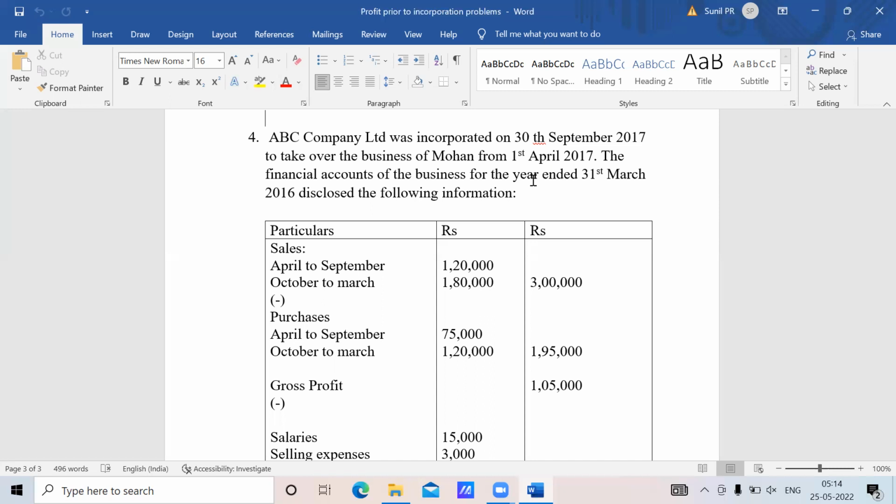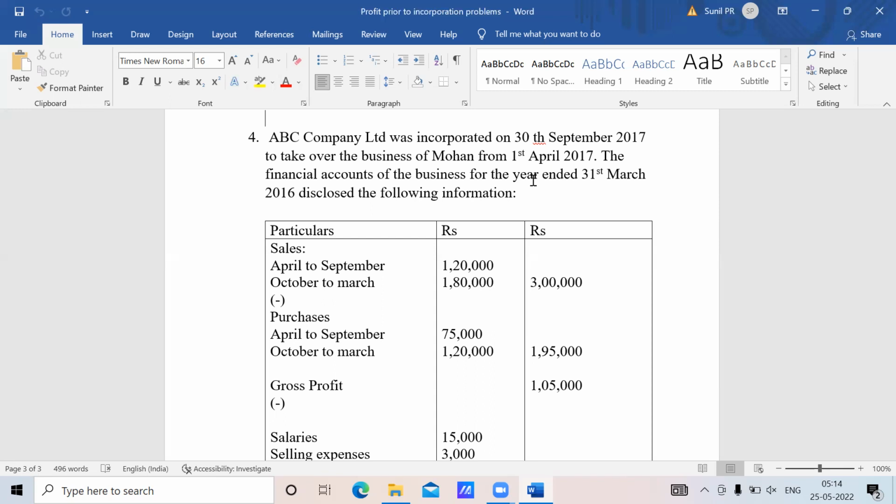See the date. The company was not registered on September 1st. It was registered on September 30th. So we are not taking that incorporation month, no, sir. No, you should take September month also.